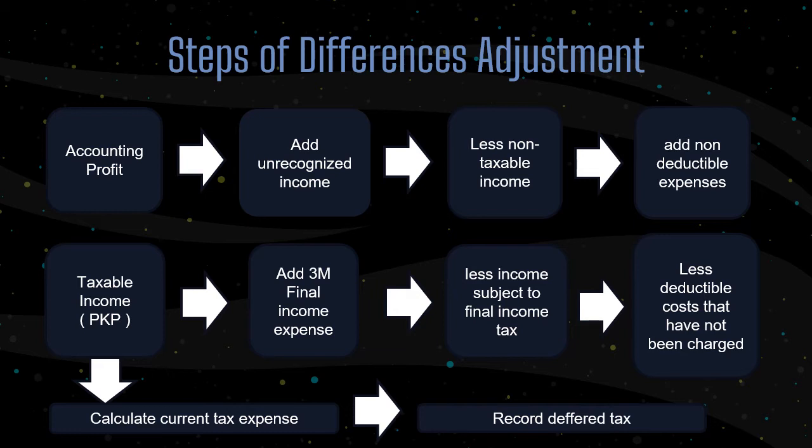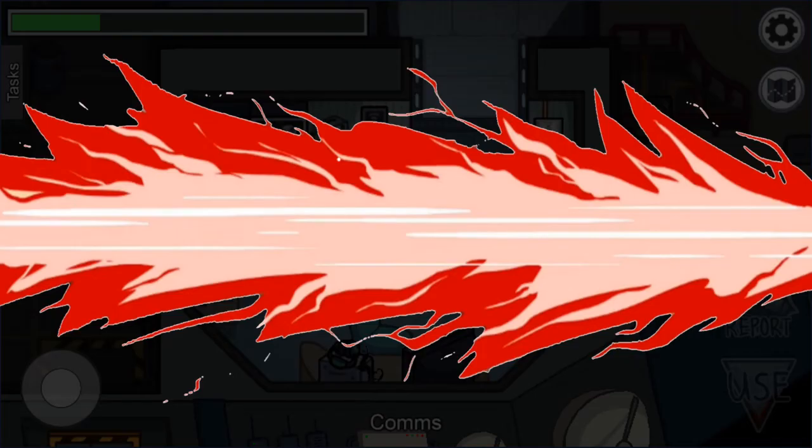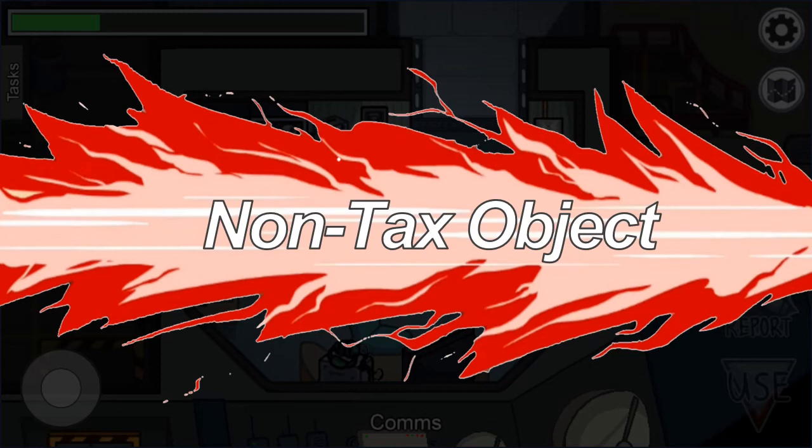And then next, less income subject to final income tax. All final taxes must be excluded from the SPT. Example, dividends, deposit interest, and the taxation on distributions from the capital market. And at the end, after deducting final income, we get the taxable income, or PKP, which we multiply by the rate to get the current tax expense. And the final step, we record the deferred tax of the differences that are temporary. So in general, the flow is like this.